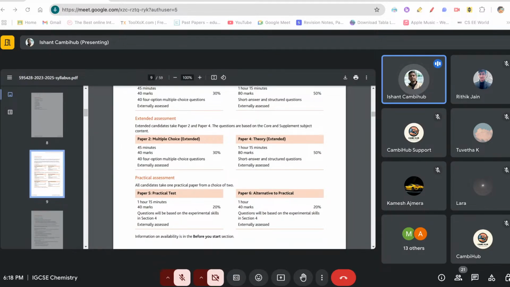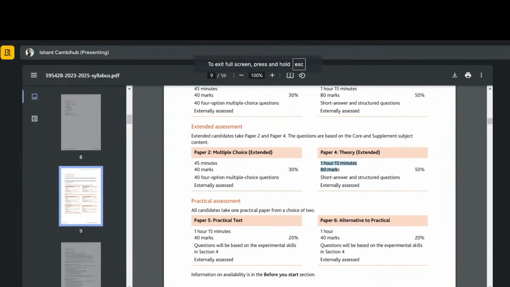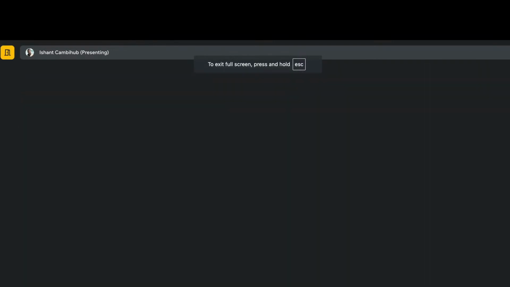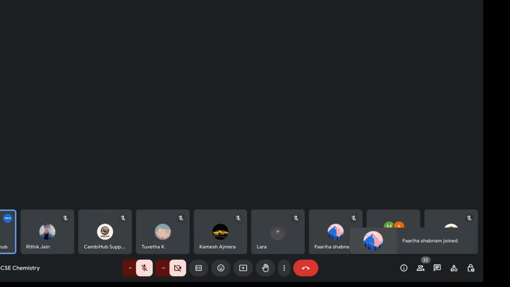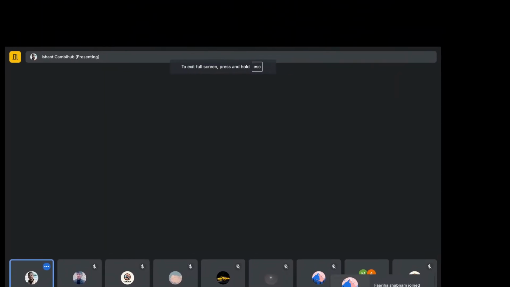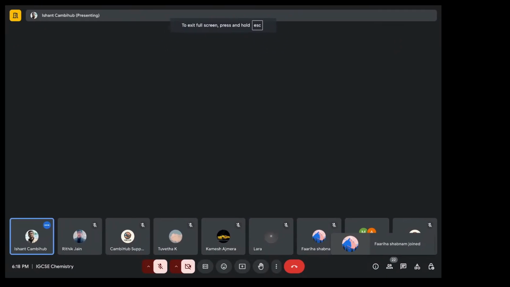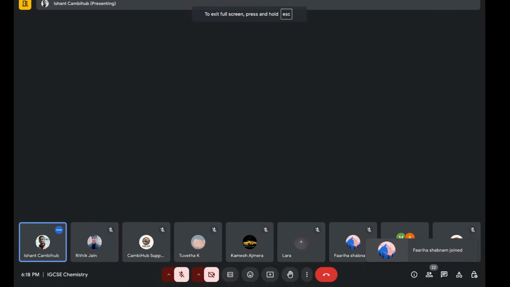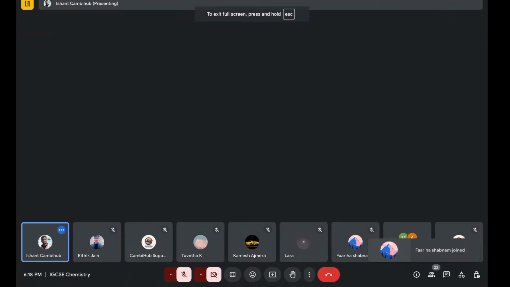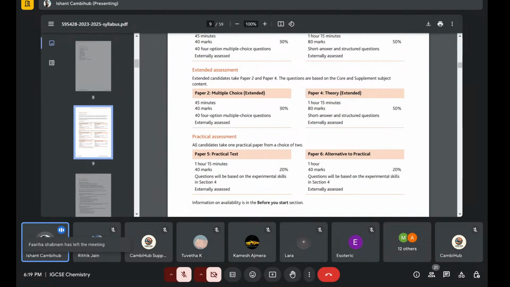It's better to get 35 plus marks out of 40 to at least get an A star. You should get that from the MCQ paper itself, because most people tend to mess up in paper four, as you never know how the level of paper four will be. If you get very good marks in paper two, you can compensate in paper four. So at least get 35 plus, and it's advisable to complete it in 35 minutes and leave the extra 10 minutes for revision.